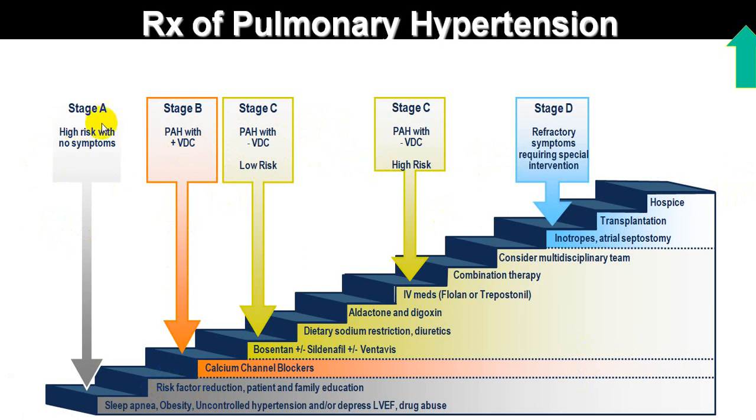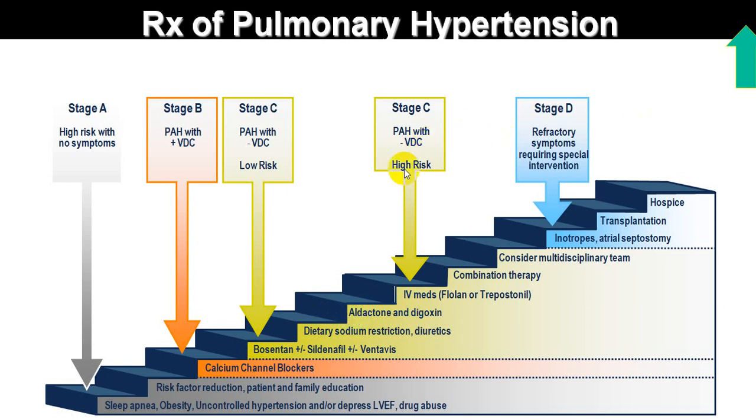Usually in stage A, treatment of sleep apnea, obesity, etc. should be done. In stage B, calcium channel blocker. In a low risk group, you can use what we call PDE inhibitors, sodium restriction, diuretics, digoxin, aldactone, etc.